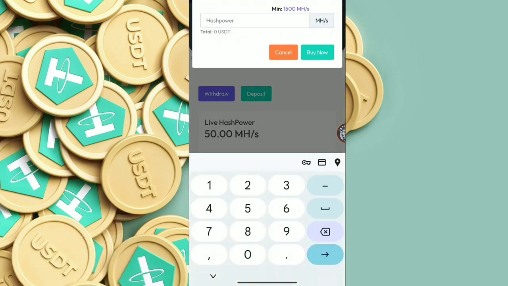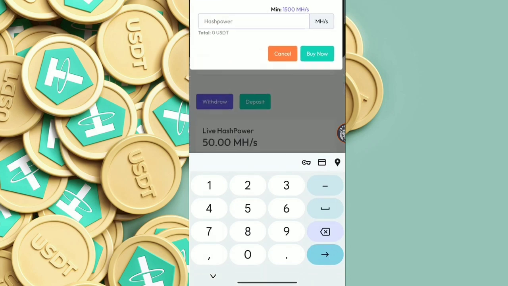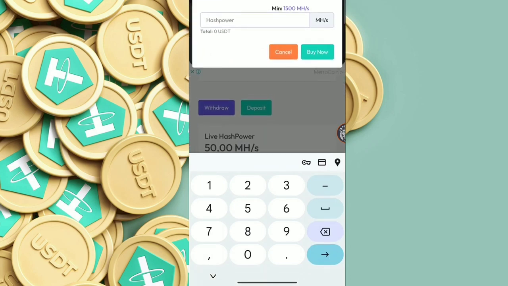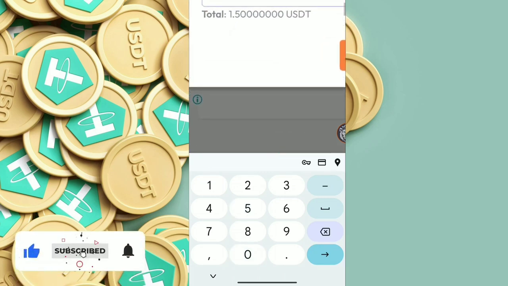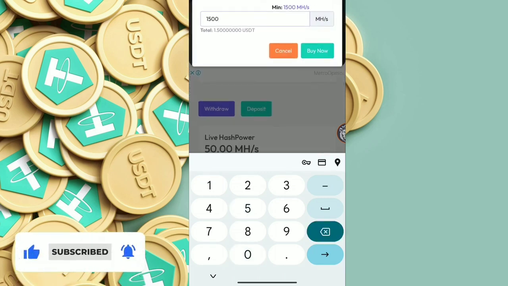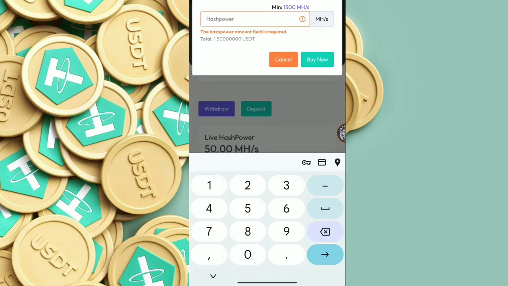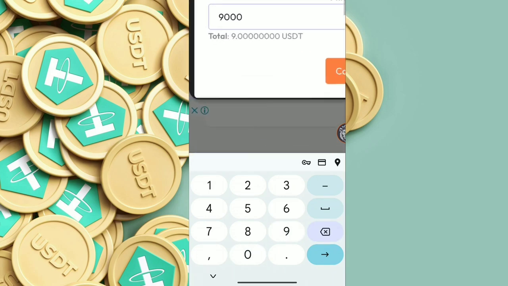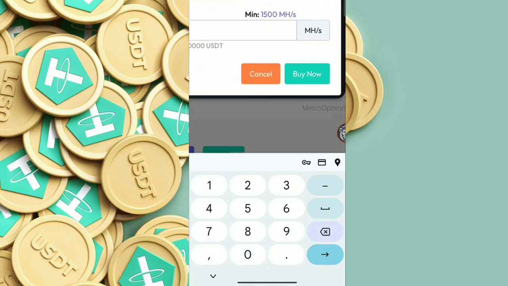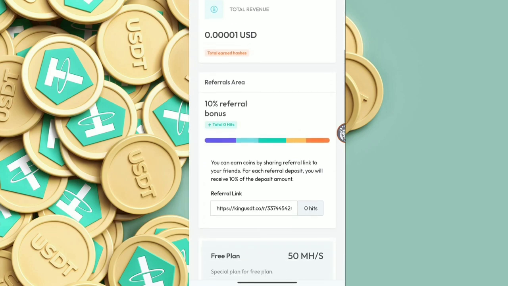So you can simply check out the total USDT. And if you want any MH per second, you can simply enter the amount. The minimum is 1500, and for 1500 you just have to pay 1.5 USDT. Let me show you, if you are investing 9 USDT for 9000 MH, then you can get 9000 megahertz per second. So this is the hash power guys.